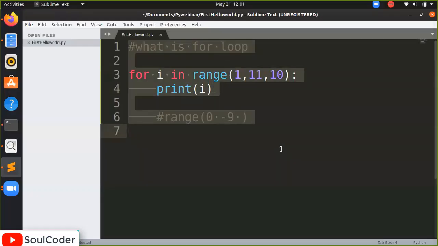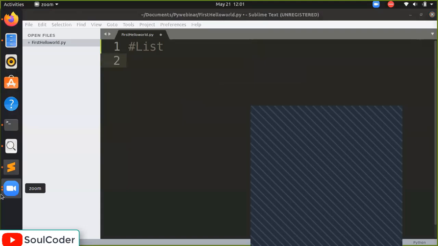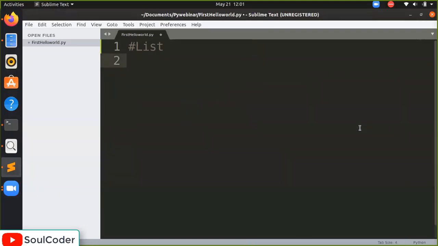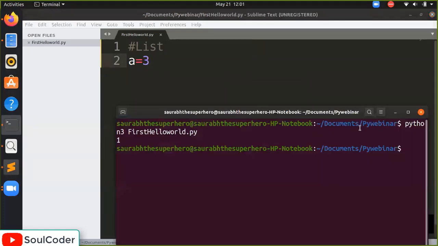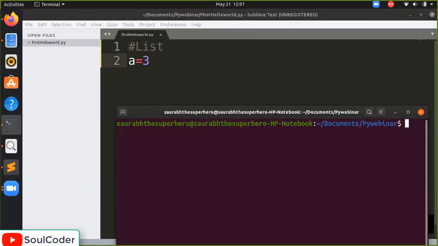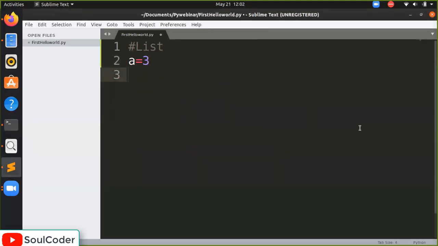Okay, so we will work on the list. Is the meeting correct? Yeah. So what is a list? Basically, A is the variable, I am putting A equal to 3. I am going to run it, but it doesn't display anything, because we haven't asked it to print. Now I will print the value of A.